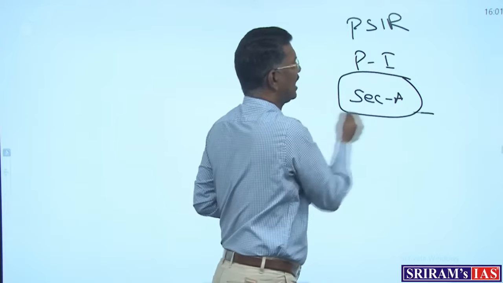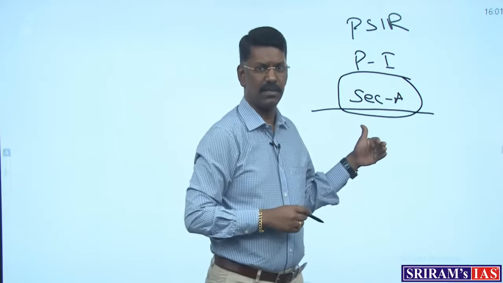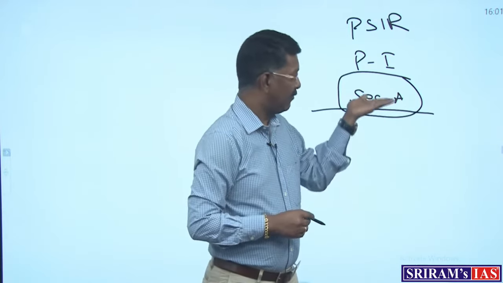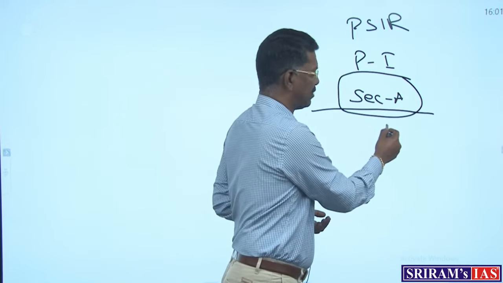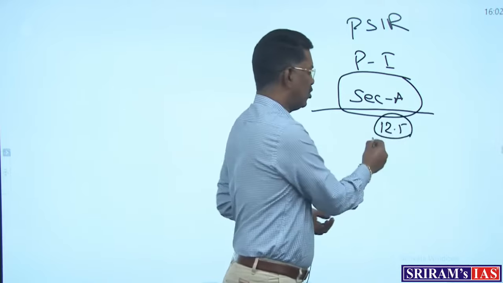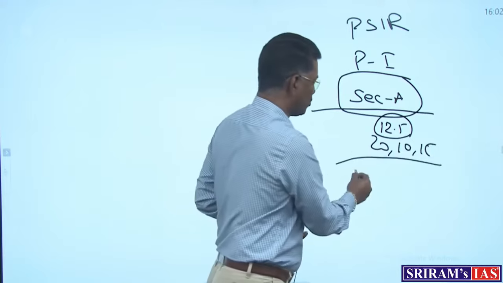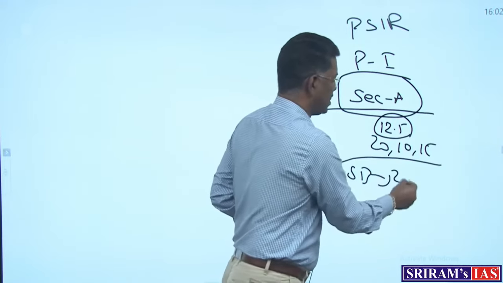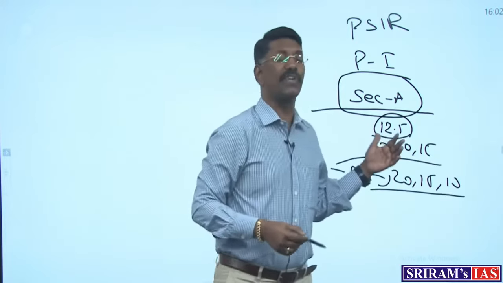And once this part is done, and the dilution of the entire syllabus, when I approach the subject PSIR, every part has equality. Even in Section A you are going to get some kind of marks, and every question is going to have 12.5 or 20 or 10 or 15 marks. And in the last part, Section B in Paper 2, it is also having the same equal 20 or 15 or 10. So there is no difference.